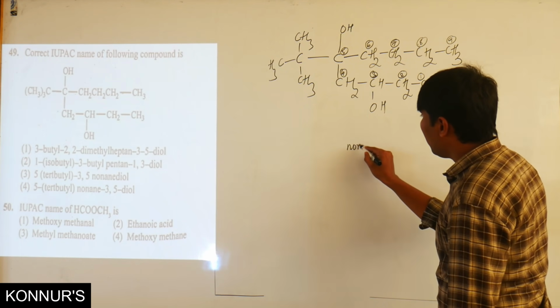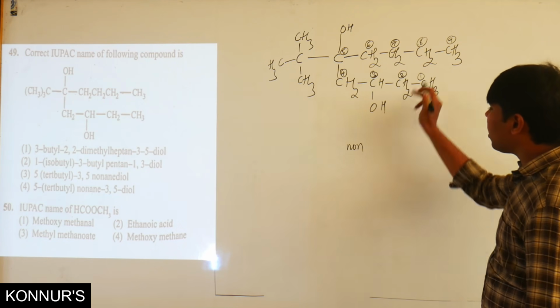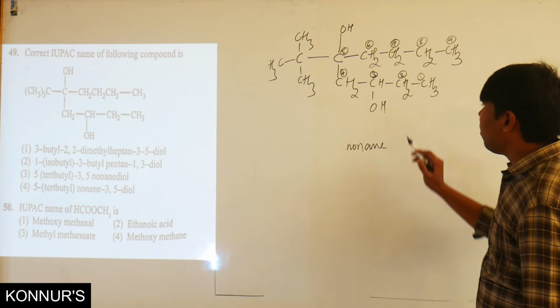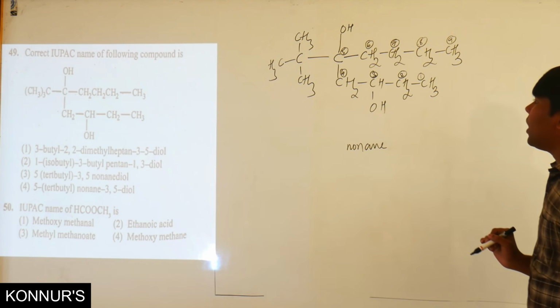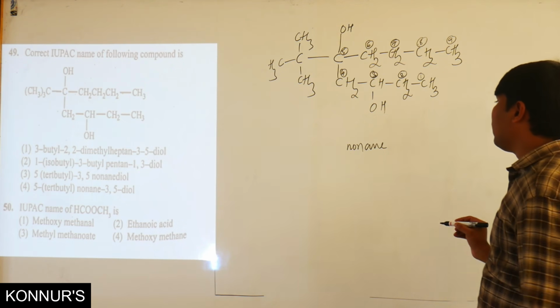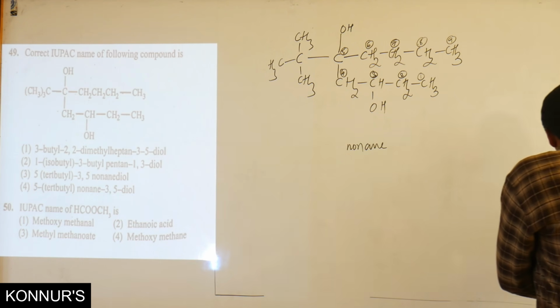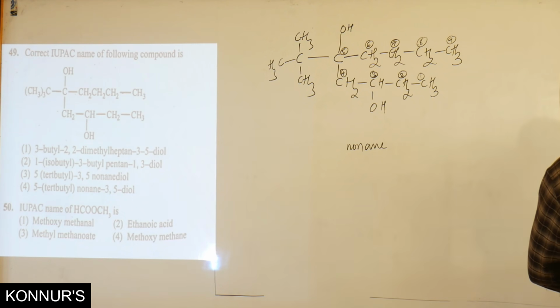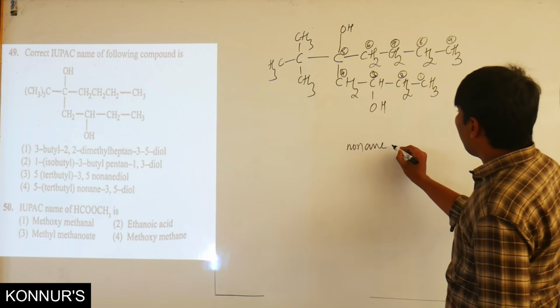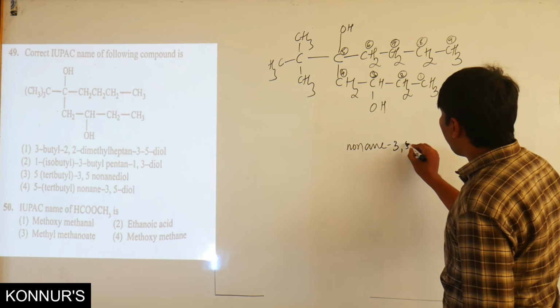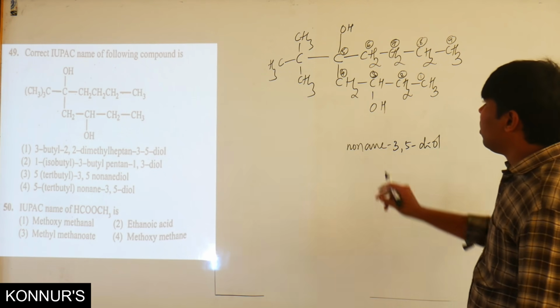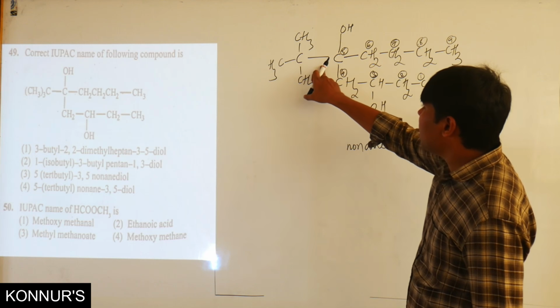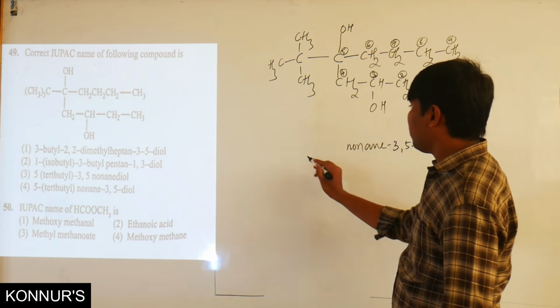So the root word becomes non. Since carbon-to-carbon single bonds are there, it is an ane. On the third position and on the fifth position there are two hydroxyl groups. So I will take this as 3,5-diol.